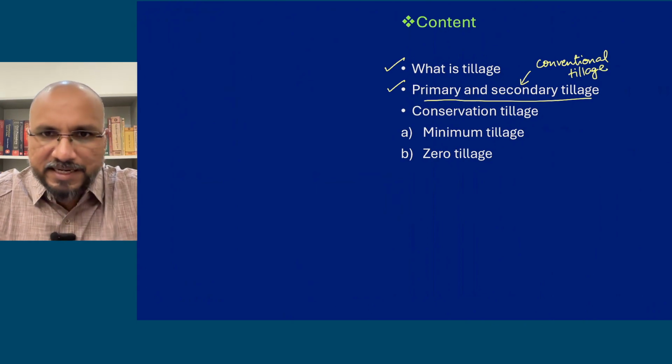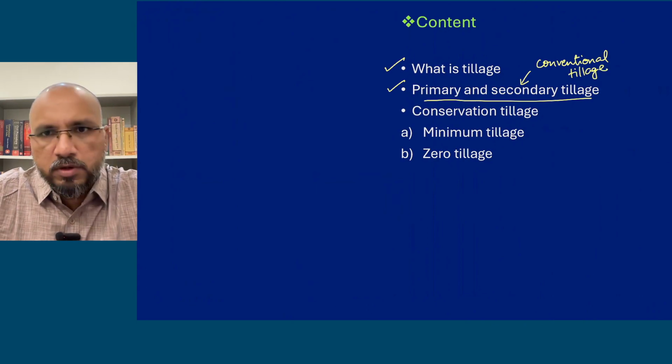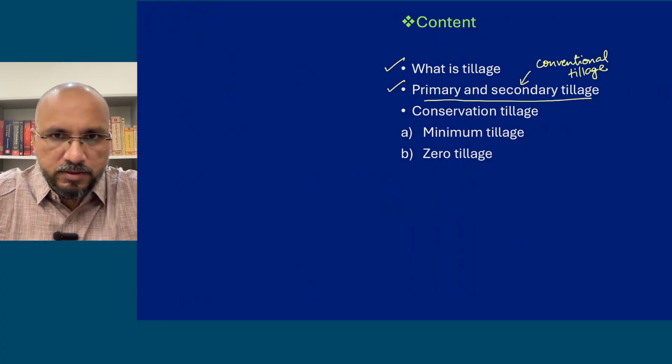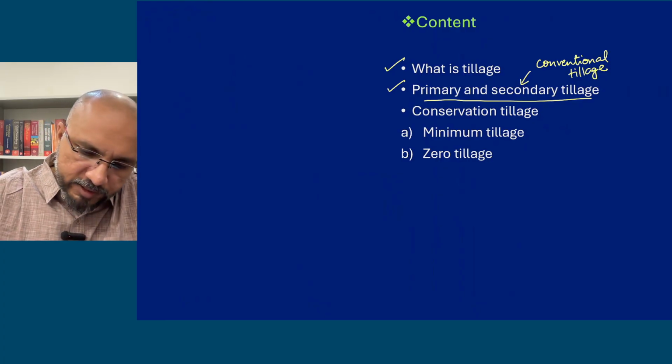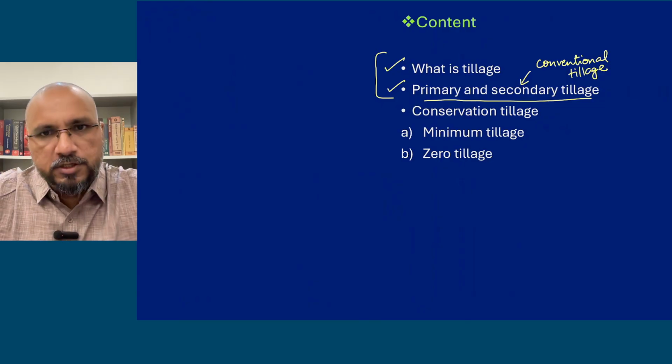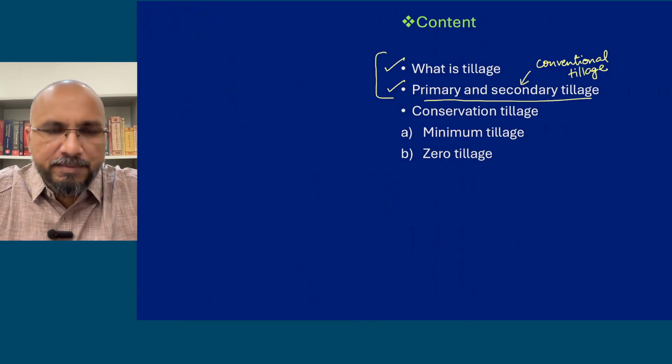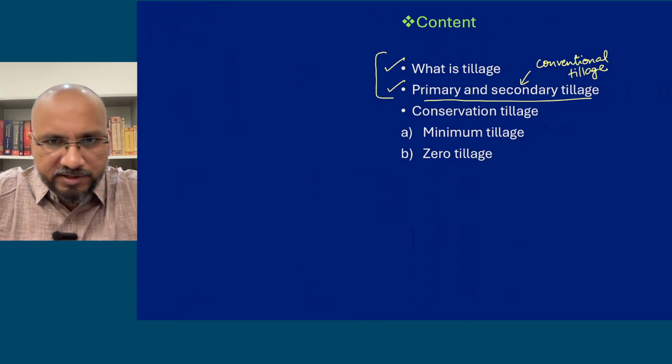And what is done during the ploughing. In ploughing we do it twice or even more than that. So primary and secondary tillage is part of conventional tillage. In the first video we will discuss what is tillage and primary and secondary tillage, which is part of conventional tillage.